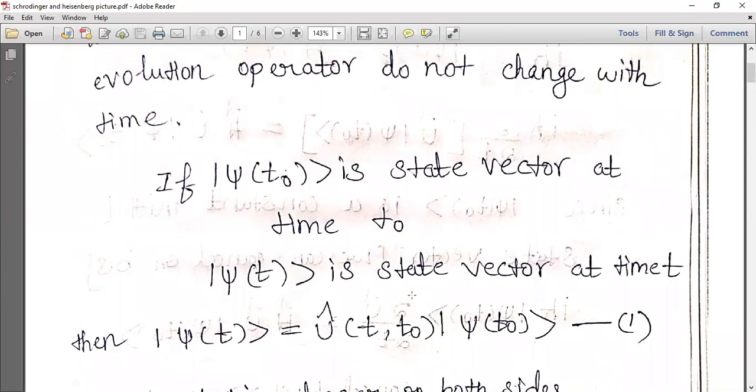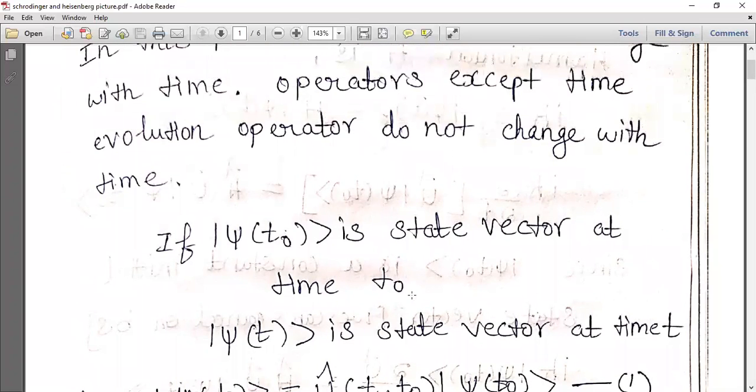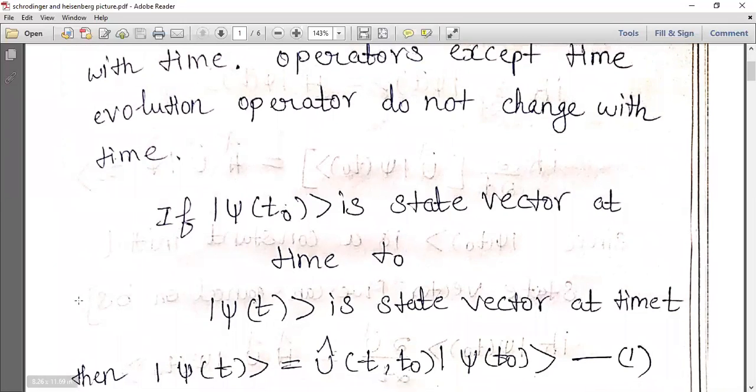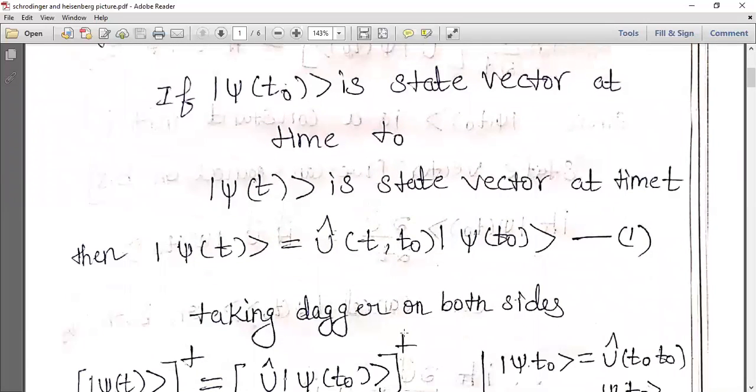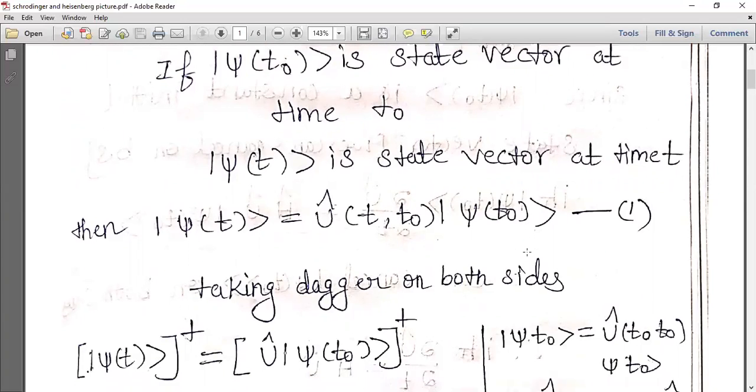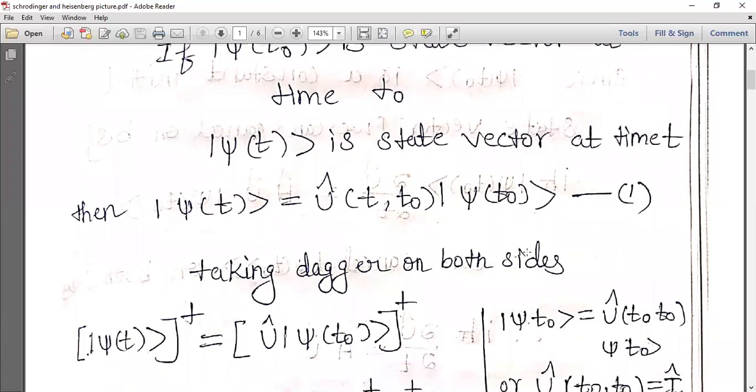State vectors change with time. In the Schrodinger picture, operators will not change with time. If we consider the ket psi of t naught as the state vector at time t naught, and ket psi of t as the state vector at time t, then we can write ket psi of t equals U cap (t, t naught) ket psi of t naught. This is the time evolution operator.